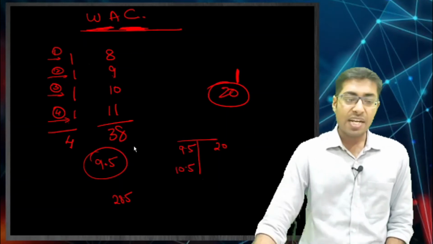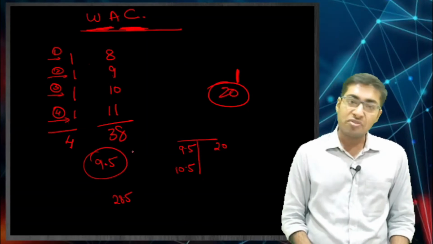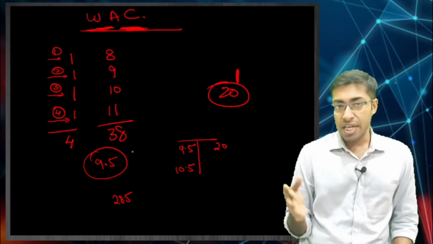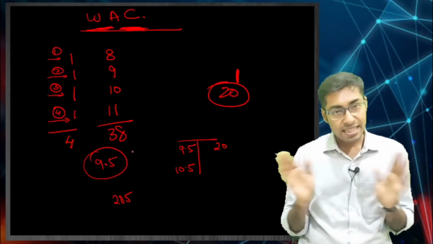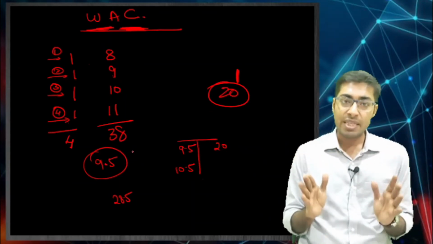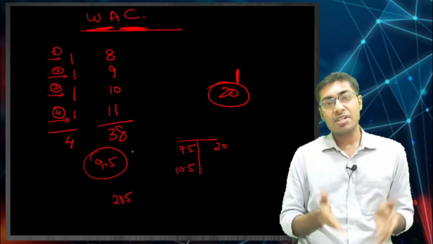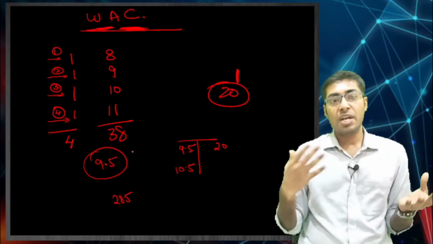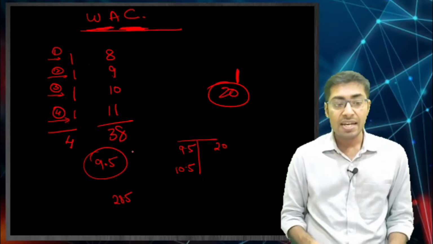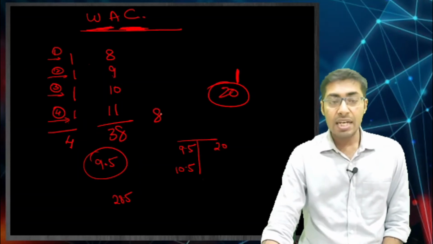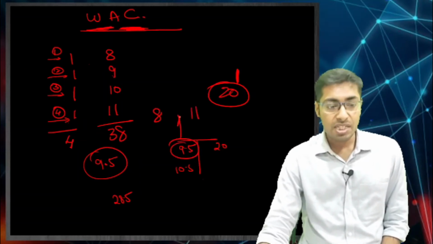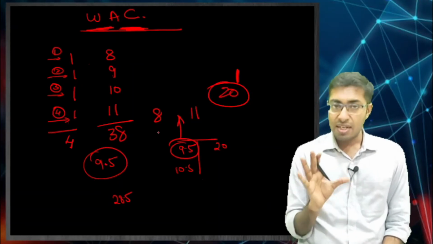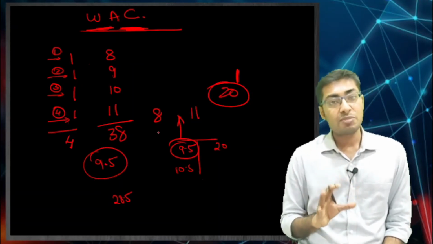So, weighted average cost is always going to be between FIFO and LIFO, okay. Never will it go below FIFO or above LIFO or anything like that. In the weighted average cost method, the COGS and inventory levels are going to be between FIFO and LIFO. Remember, in FIFO we had COGS of 8, in LIFO we had COGS of 11, and over here we are having a COGS of 9.5, which is in between. Okay. This is what our weighted average method is.